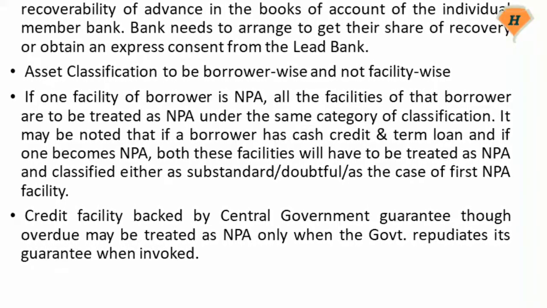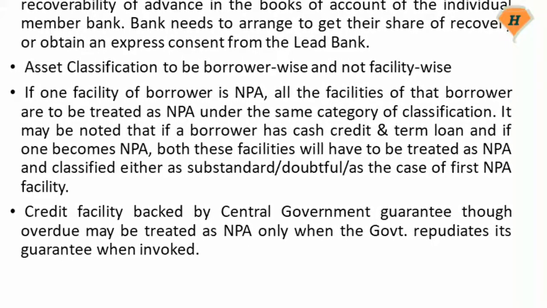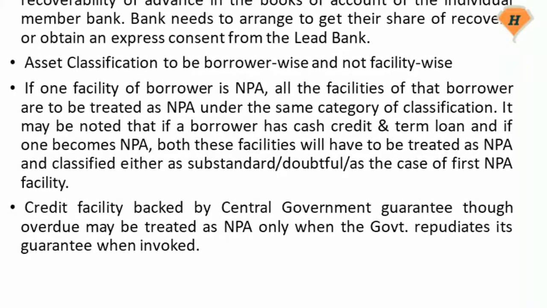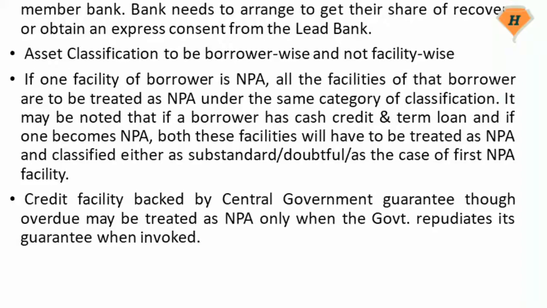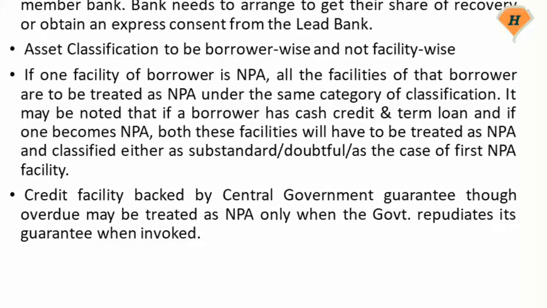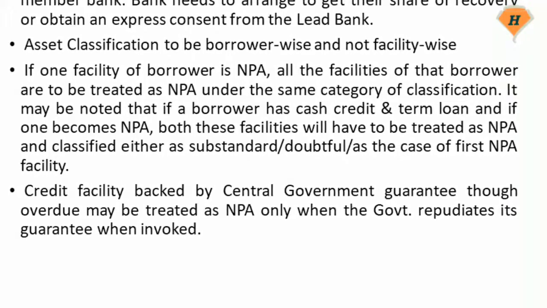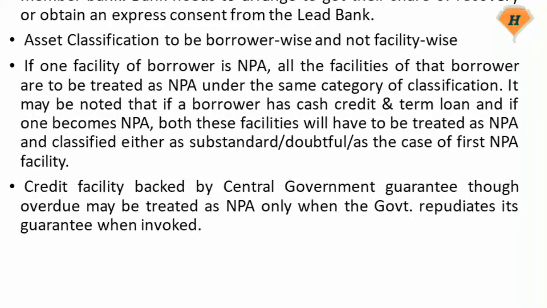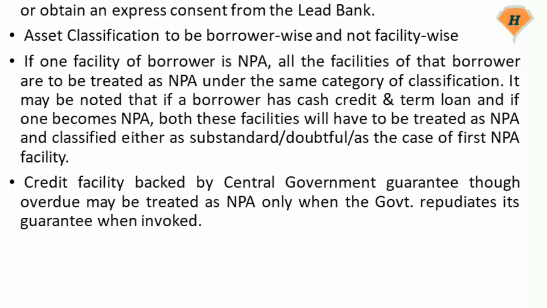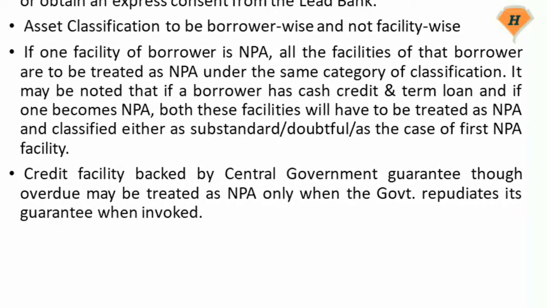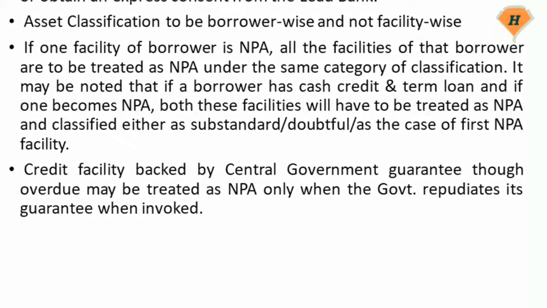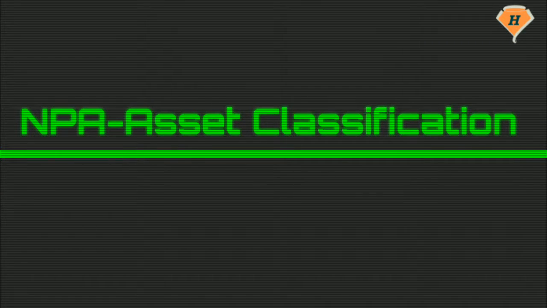It may be noted that if a borrower has a cash credit and a term loan and one becomes NPA, both these facilities will have to be treated as NPA and classified as substandard or doubtful, as in the case of the first NPA facility. A credit facility backed by a central government guarantee, though overdue, may be treated as NPA only when the government repudiates its guarantee when invoked.